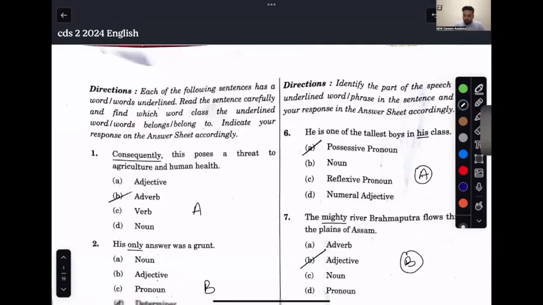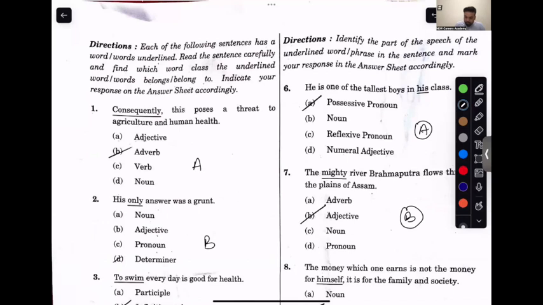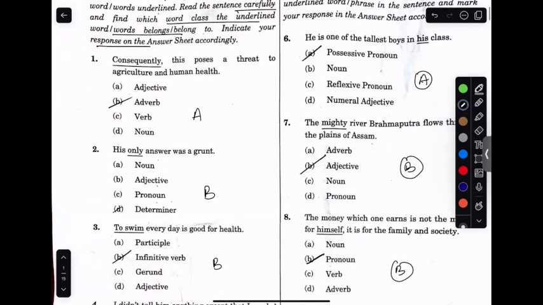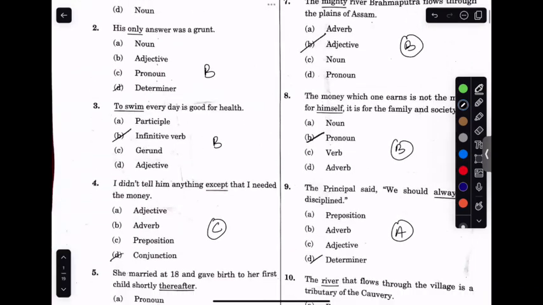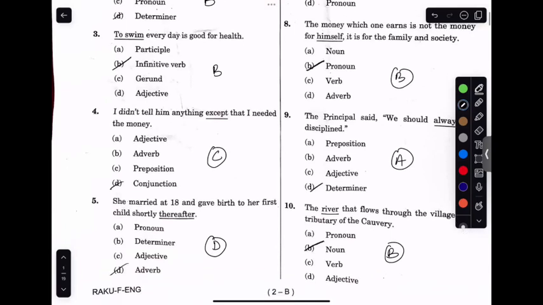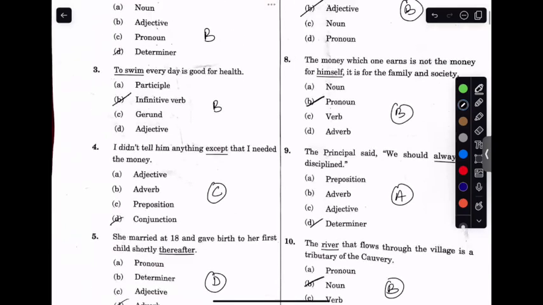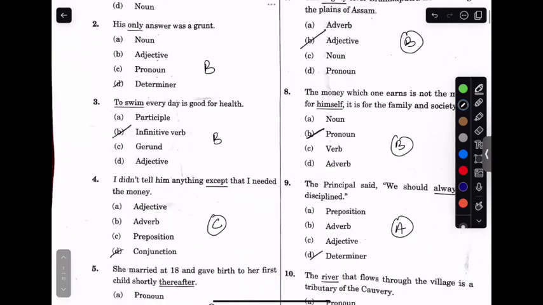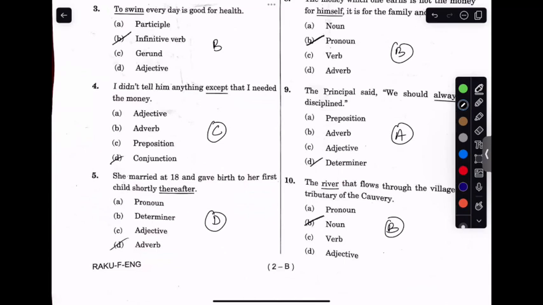When I start with the first one, it is related to carefully underlined word class belonging to the same. That is basically about various parts of speech. The first one would be alpha. The second would be bravo. The third would be bravo again. Fourth is Charlie. The fifth would be delta. Now, if I move ahead, sixth would be alpha. Seventh would be bravo. Eighth would be bravo. Ninth would be alpha, and 10th would be bravo.